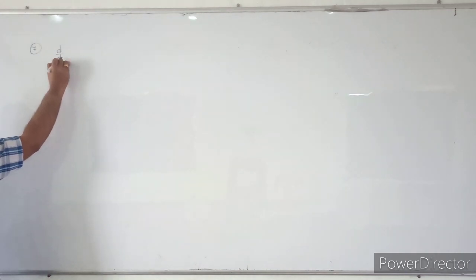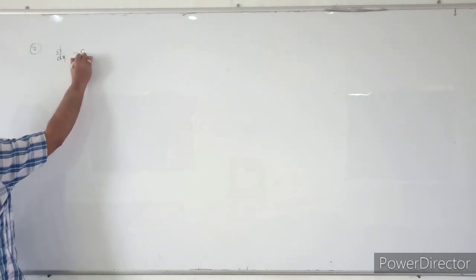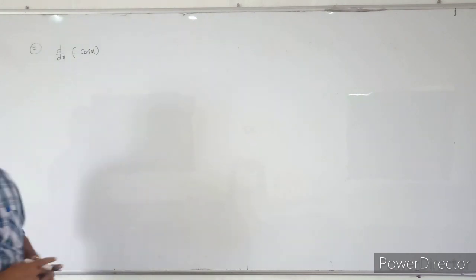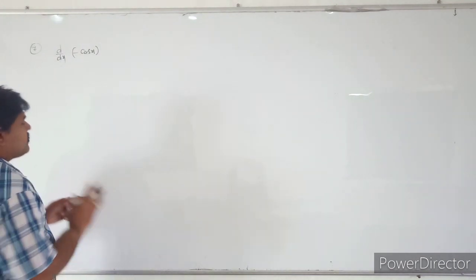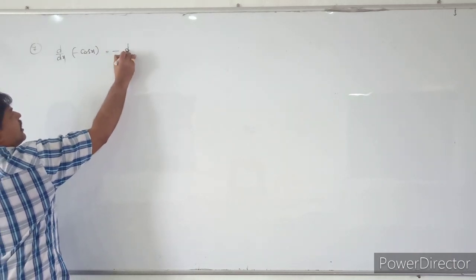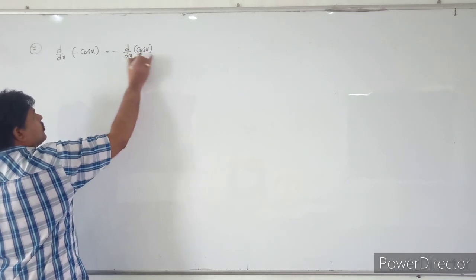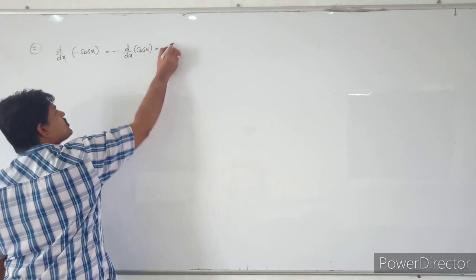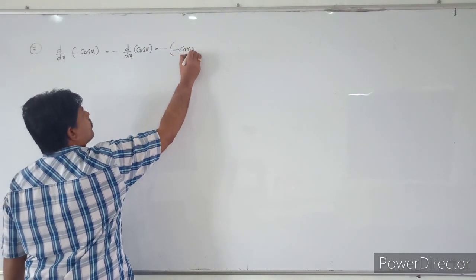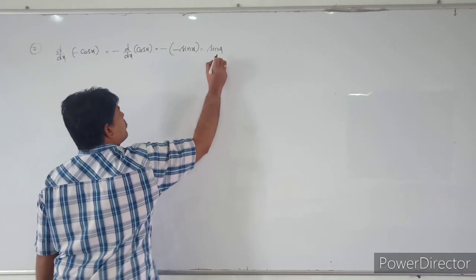The derivative of minus cos x. What is the derivative of minus cos x? Minus the derivative of cos x, which is minus of minus sin x. So minus of minus will become sin x only.